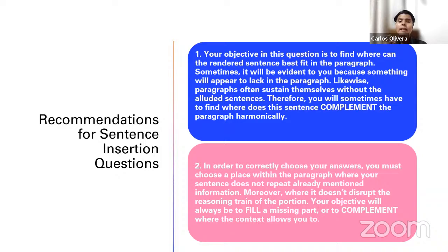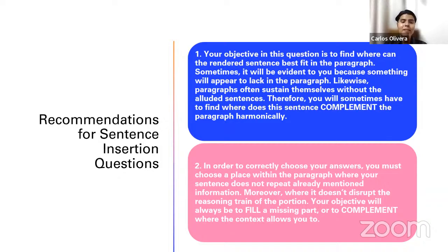That is a possibility, that you're going to read it and notice quickly, hey, something appears to lack here for this reading passage to make sense, right? So whenever you receive this case, it's super easy and evident for you to respond, and to choose, okay, this sentence has to be inserted here because without it, it doesn't make sense. Likewise, there is another case. Paragraphs often sustain themselves without the alluded sentences, okay? Because as I say, sometimes ETS just extracts the sentence and asks you to reinsert it. But sometimes they just give you an extra sentence that you have to insert.